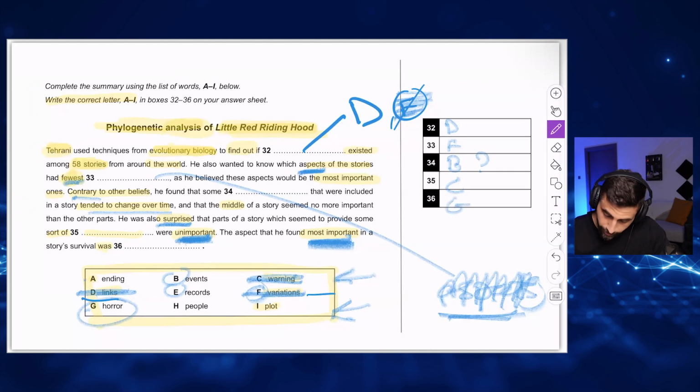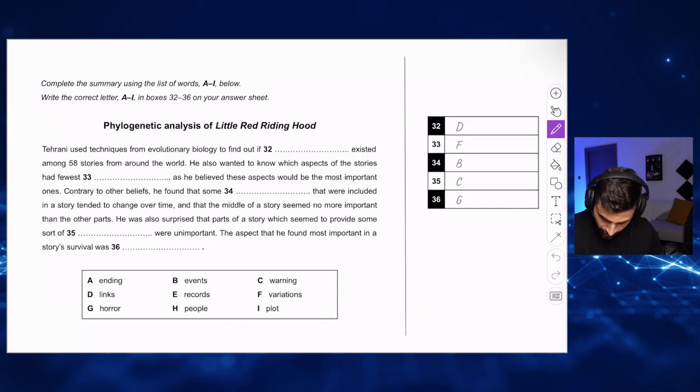So G. So B, leave it. So these are the answers. D, F, B, C, G. D, F, B, C, G. Let me check. D, F, B, C, G. This is how you write it. It's very hard when you explain it while you're doing it, by the way. Toqa, you're gonna get a 0 because you wrote horror. 0. You have to write a letter.